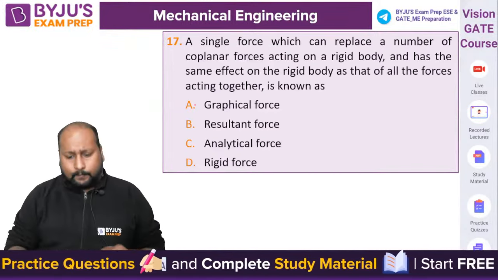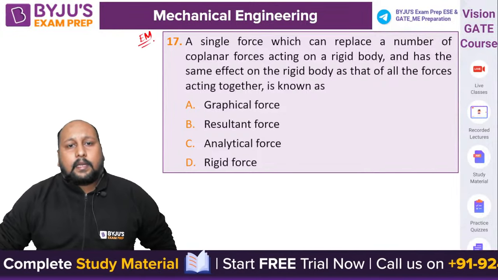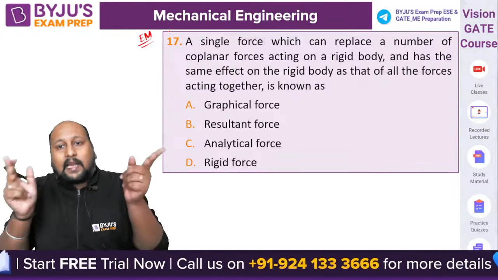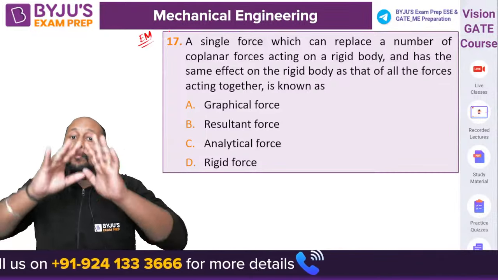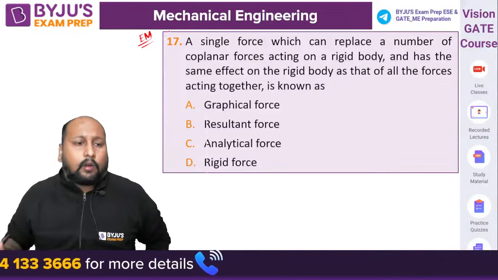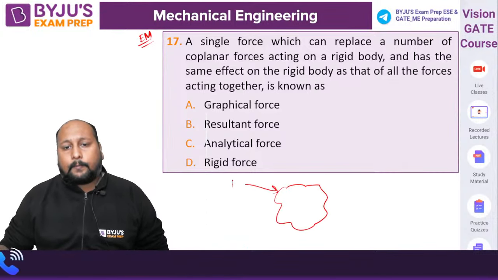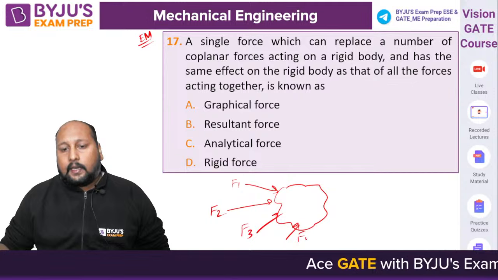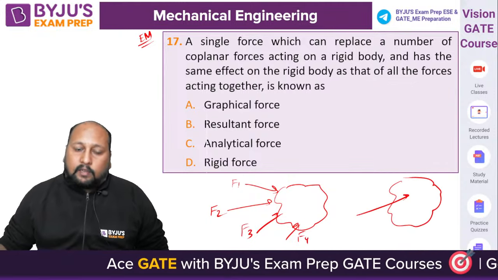A very easy question from engineering mechanics. A single force which can replace a number of coplanar forces acting on a body and has the same effect on the rigid body as all the forces together. What do we call this kind of force? We have a single body and there are multiple forces, F1, F2, F3, F4. Instead of writing all the forces, we write a single force. What do we call that single force?